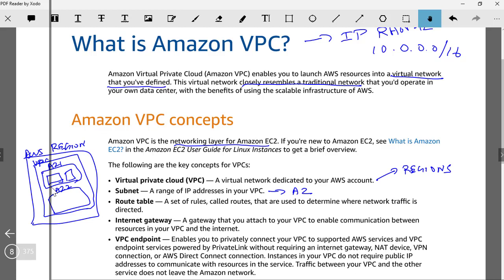Then we have route tables. A route table is a set of rules that determine where traffic is directed. A route table is associated with a subnet. Let's say a subnet range is a specific IP address. It tells that if this IP is coming, then where it will be routed to. And we'll look into that in more detail.